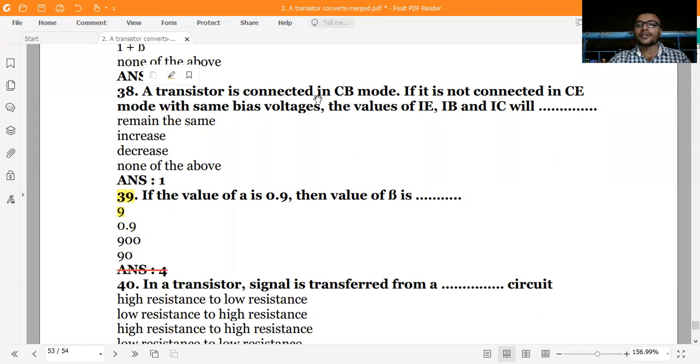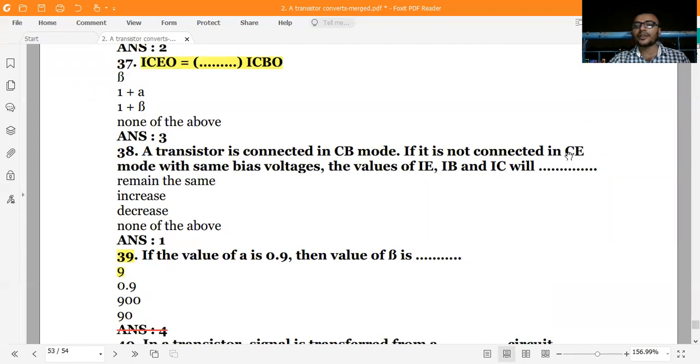If a transistor is connected in CB mode, if it is not connected in CE mode with the same bias voltage, the value of IC, IB and IE remains the same. Just remember this one, some theoretical points.